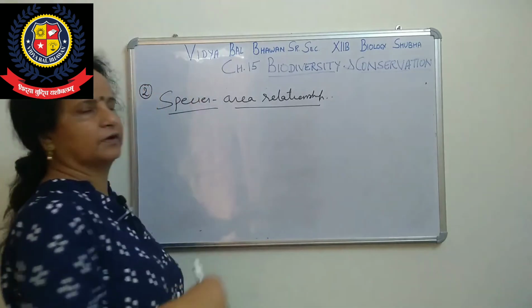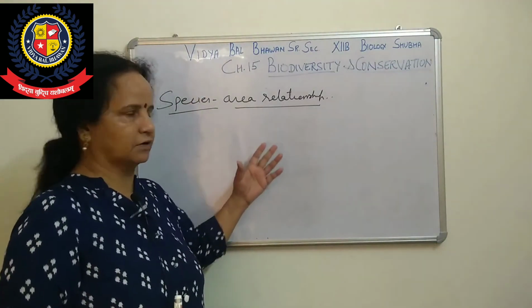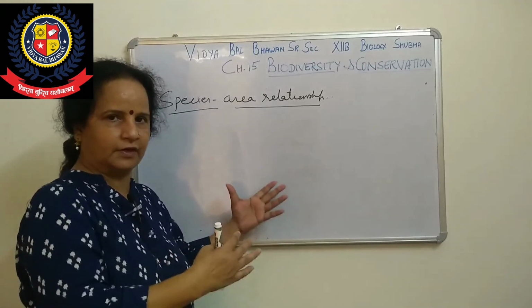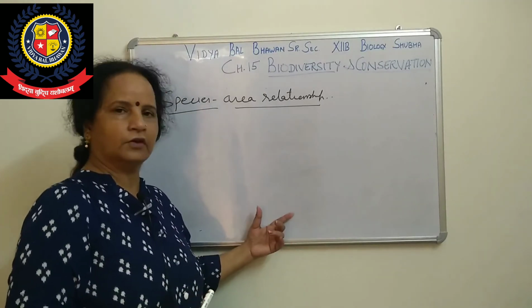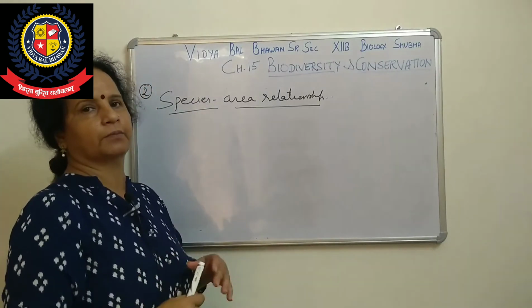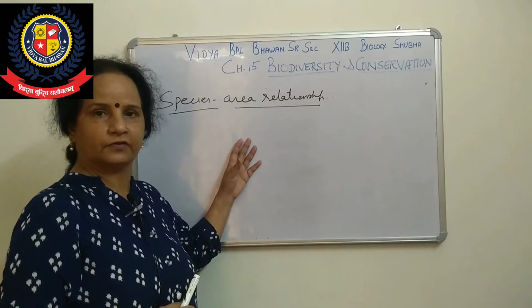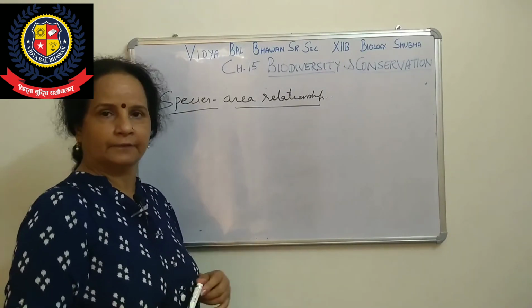So the second pattern, the species area relationship, we will do in the next session, because the formula is there, the graph is there, and it is not possible to complete it in this session. So in the next session we will start this one. That formula is given by a study done by Humboldt, a biologist, an ecologist you can say, right?